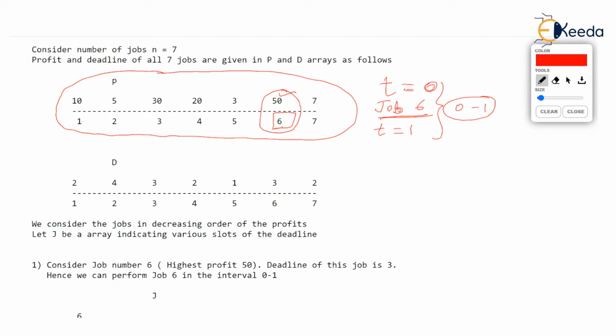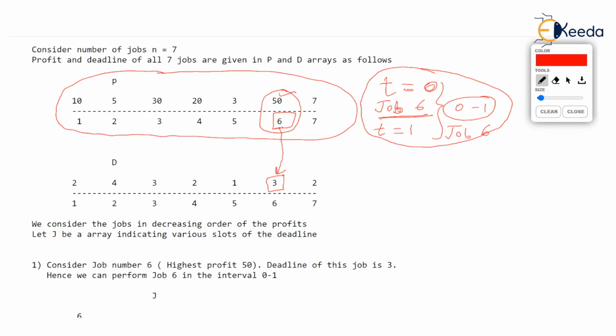But can we do that? Let's see the deadline of job 6. The job 6 has a deadline of 3, you watch. That's great because job 6 can wait. Actually, job 6 can wait till t equal to 3. But we have already done job 6 between 0 to 1. That means we have performed this high priority, high profit job well before its deadline. Great. So between 0 to 1, we have performed job 6.